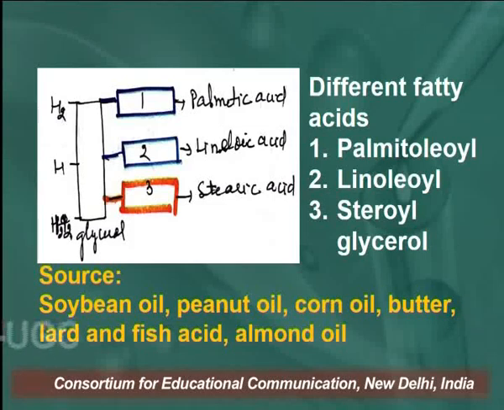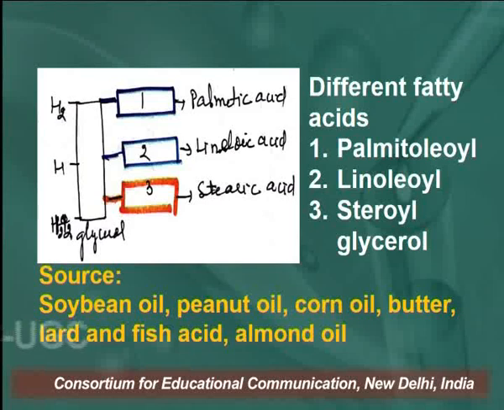This is a structure of fat. The long bar is glycerol, and in that glycerol molecule, through the ester linkage, 3 different types of fatty acids are attached. One is palmitic acid, another is linoleic acid, and the third is stearic acid.